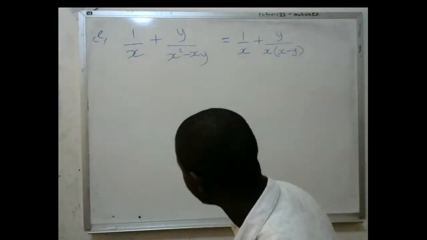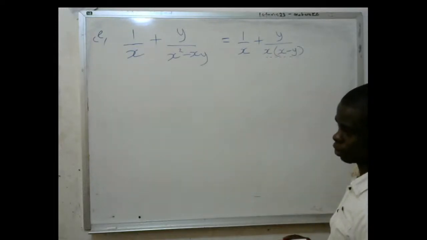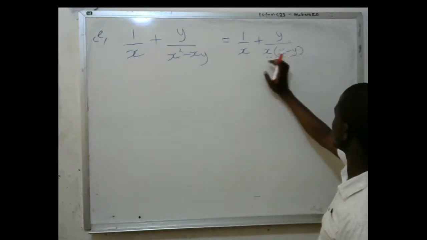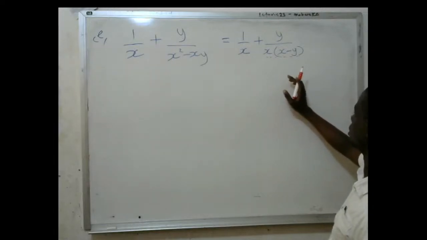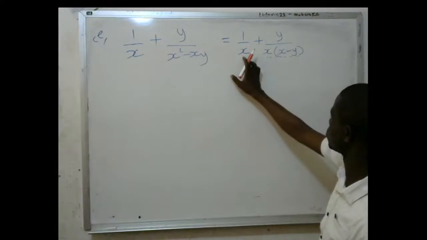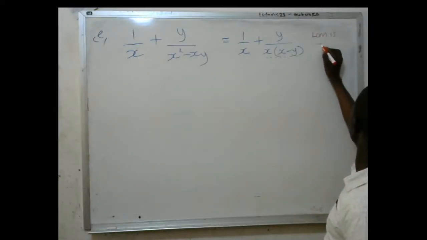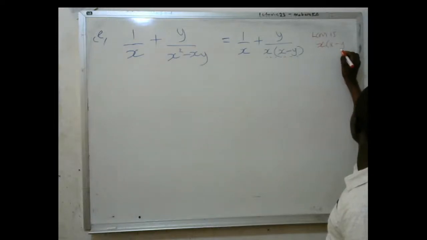You can ably see that the LCM is this one. This is the LCM, because it is common. This is here and this is here. x is a factor of this and it is also a factor here. So the LCM is x into x minus y.